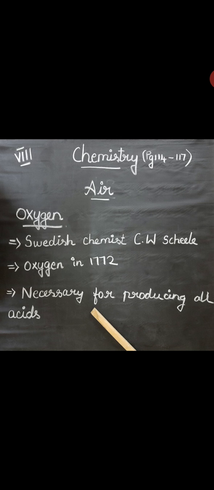So how are we breathing? We are breathing in oxygen and breathing out carbon dioxide. Plants in turn use carbon dioxide for photosynthesis, and they release oxygen into the atmosphere. So that is how we are breathing in oxygen and breathing out carbon dioxide.